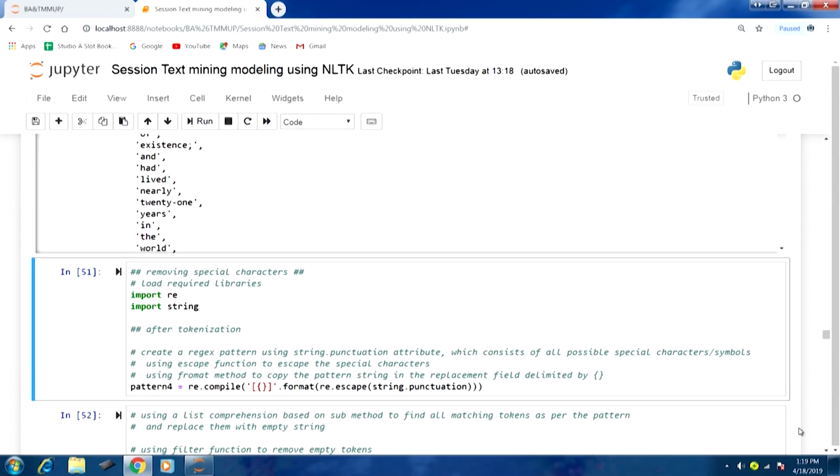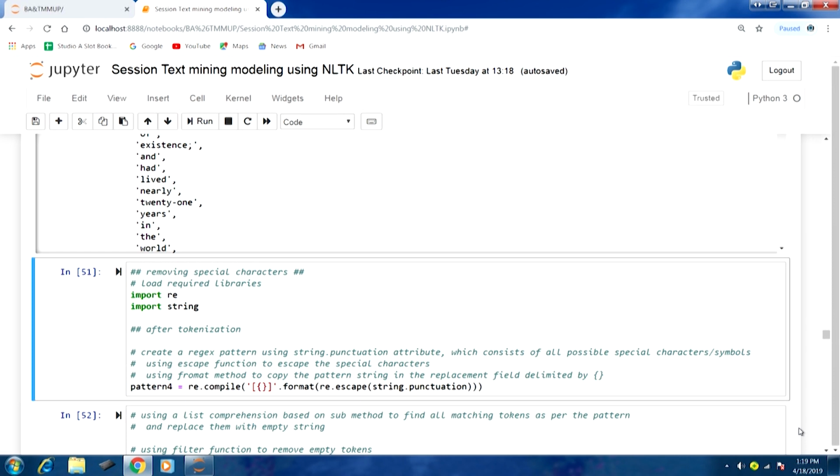If you look at the pattern that we are trying to define here, we are using the re.compile function to compile this pattern, and in the parentheses you see that we are using string.punctuation, escaping it using the re.escape function so that those special characters are escaped.